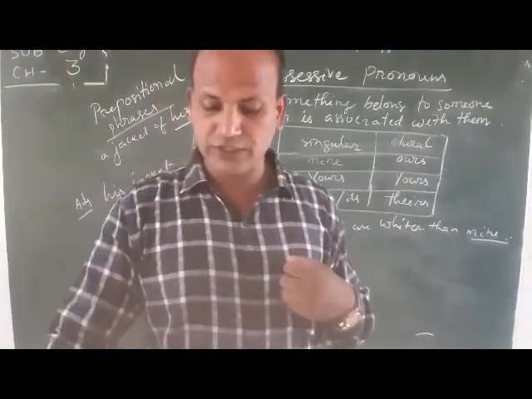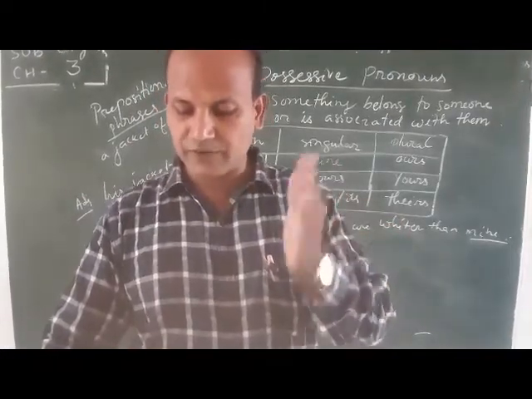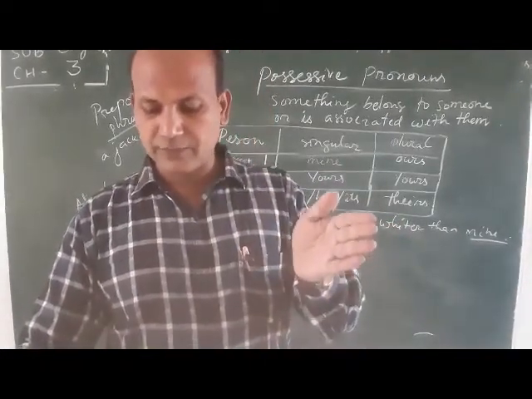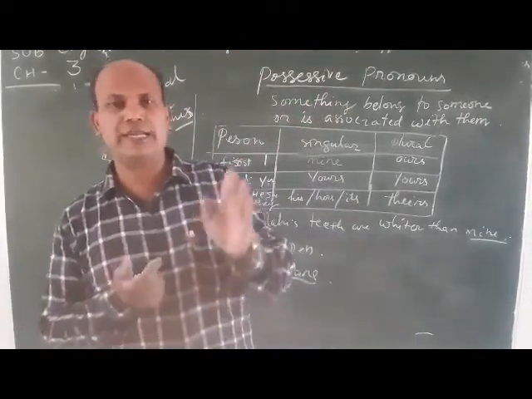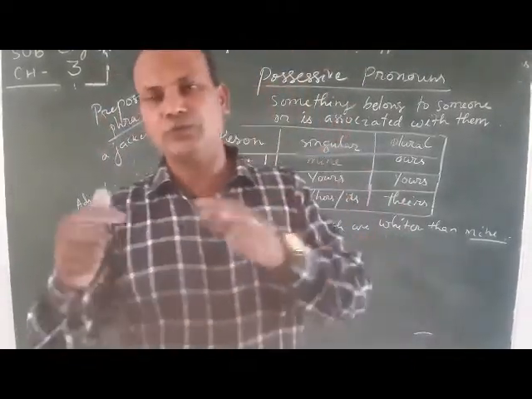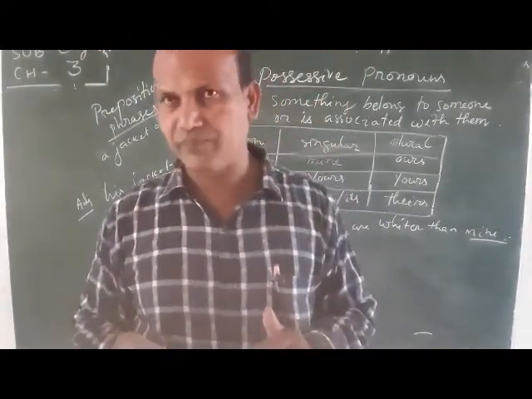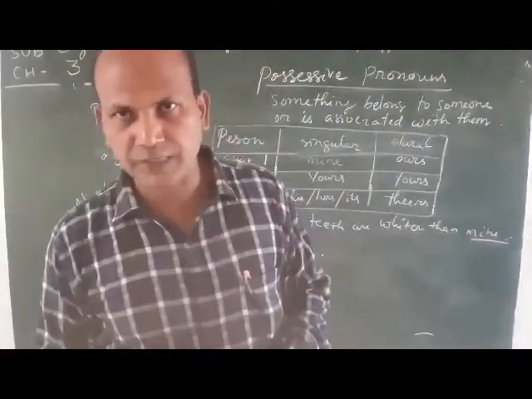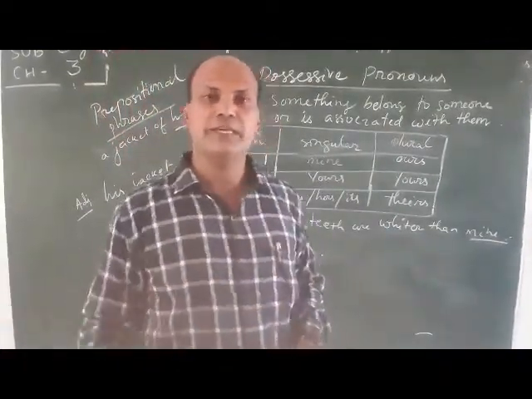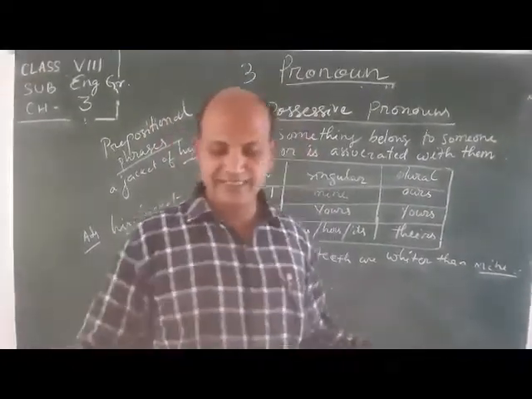And the last point: if more than one pronoun of different persons is used in a single sentence, the second person is placed first and the first person is placed last. Suppose different pronouns are used, just like he, I, you. First you will say you, he and I. First you take the second person, then the third person, then the first person. In this way you have to speak: you, he and I were present in the meeting. Okay, you can say it like that.